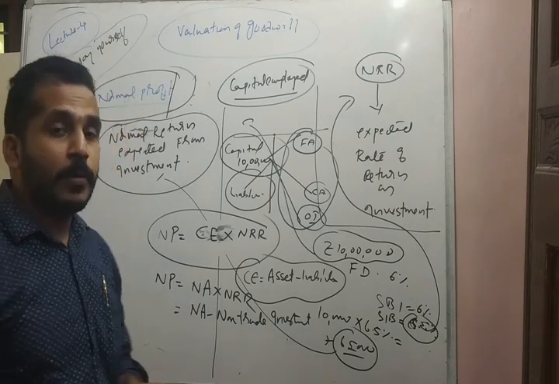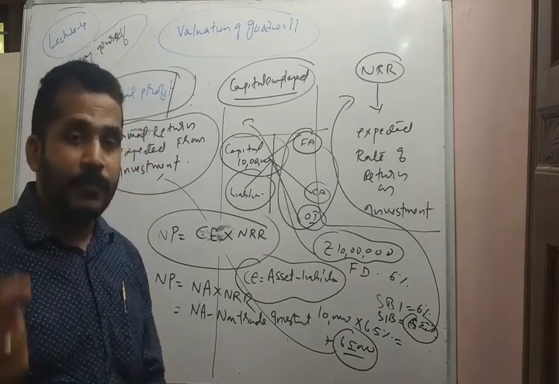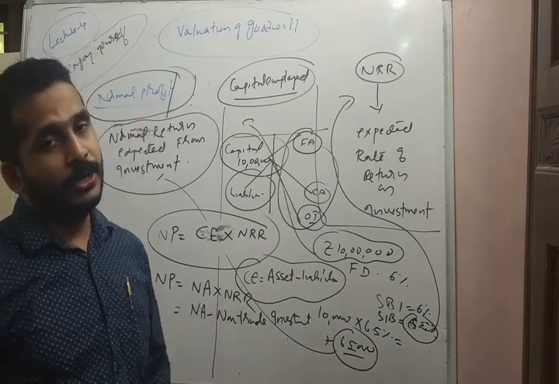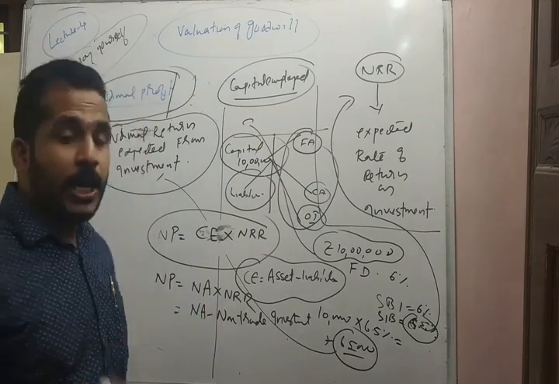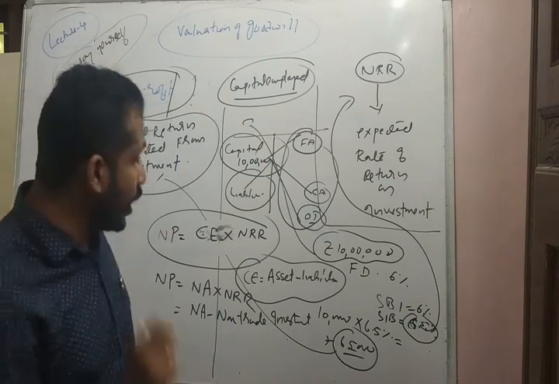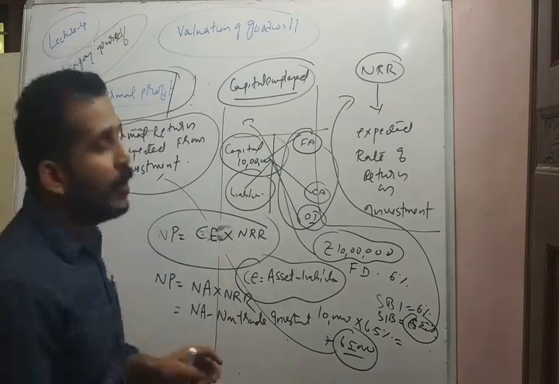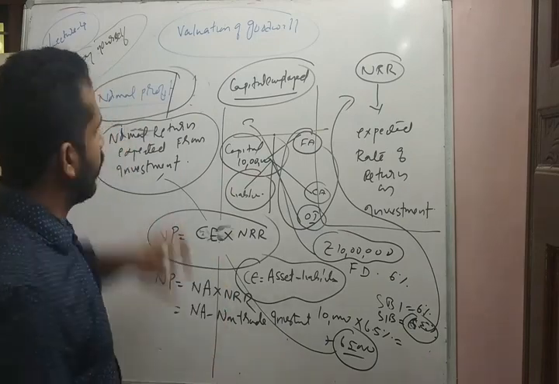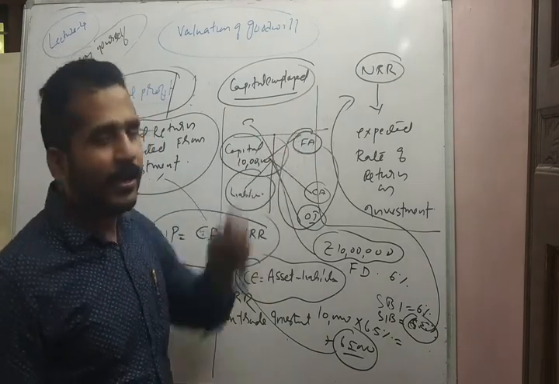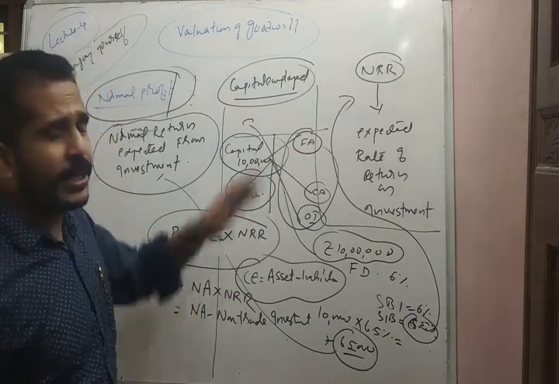So what is normal profit now? Net assets excluding non-trading investment into normal rate of return. Repeating, normal profit is equal to net assets excluding non-trade investment into normal rate of return. So this is all about the relationship between normal profit, capital employed, and normal rate of return. Concluding once again, what is capital employed?